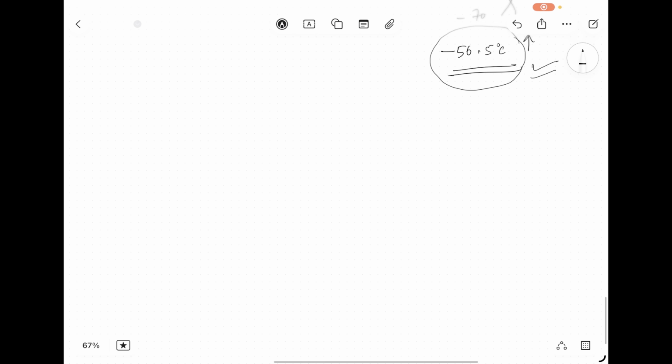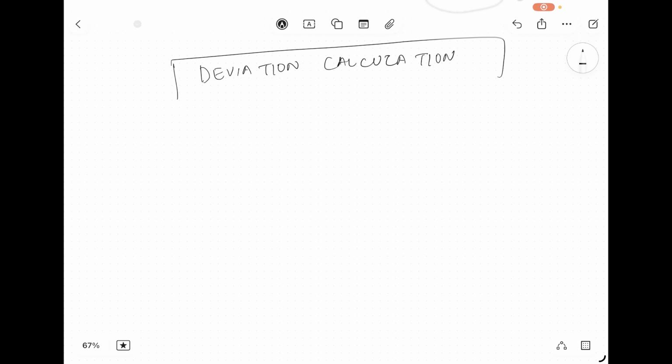Now let's come to the next part. Now the last part of this topic is deviation calculation. Now why is it important to calculate the deviation? ISA is not the real atmosphere. ISA is a standard atmosphere that is created by ICAO. So it really helps in standardizing the aircraft instruments in a way so that we can compare different temperatures at different locations. So why is deviation important?